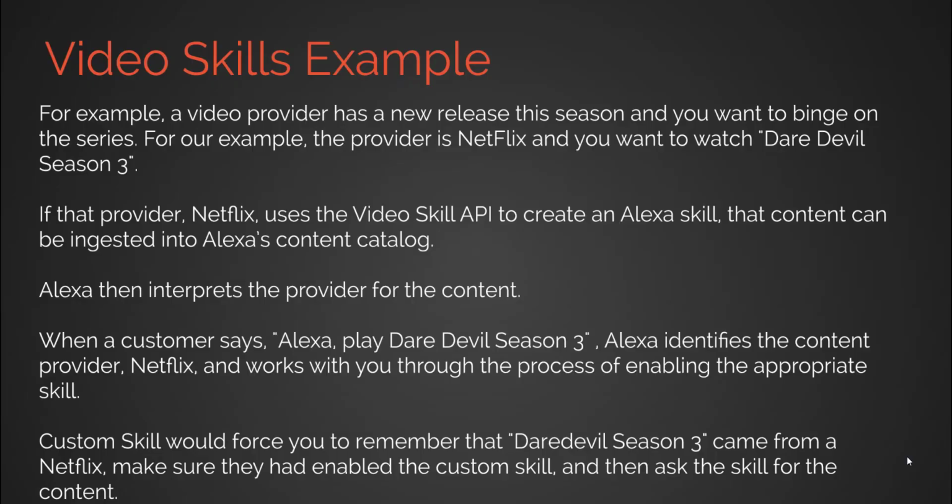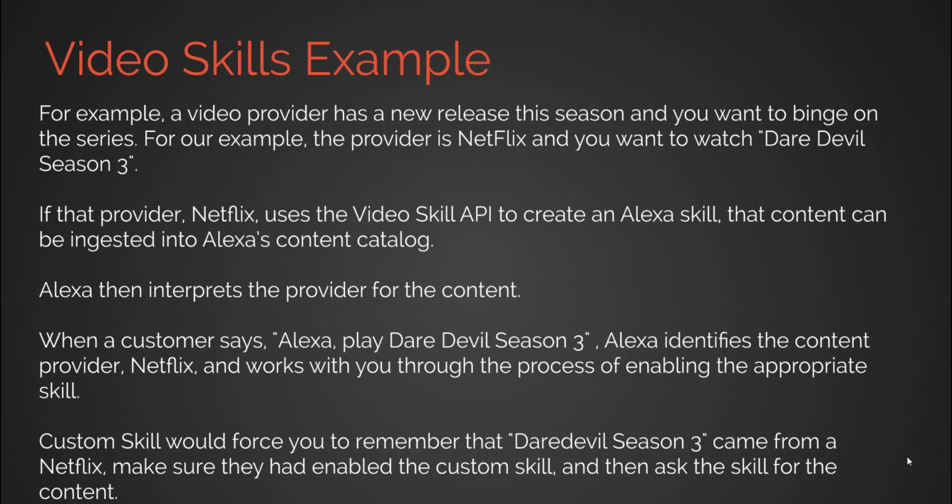So let's take a look at an example. Let's say a video provider has a new release this season and you want to binge watch it completely. So for example, let's say this provider is Netflix and you want to watch Daredevil Season 3. If that provider, Netflix, uses the video skill API to create an Alexa skill, that content can be ingested into Alexa's content catalog. Alexa then interprets the provider for the content. When a customer says, Alexa, play Daredevil Season 3, Alexa identifies the content provider, Netflix, and works with you through the process of enabling the appropriate skill.